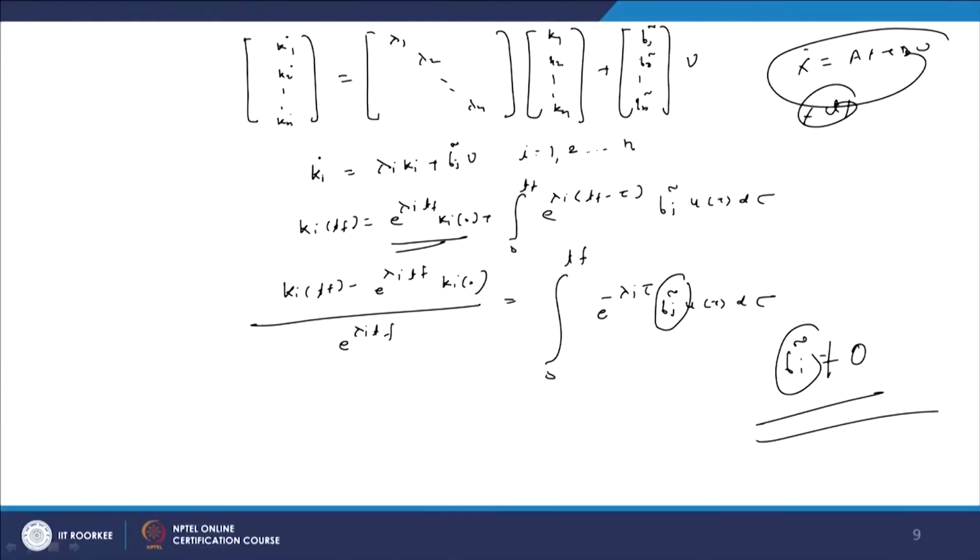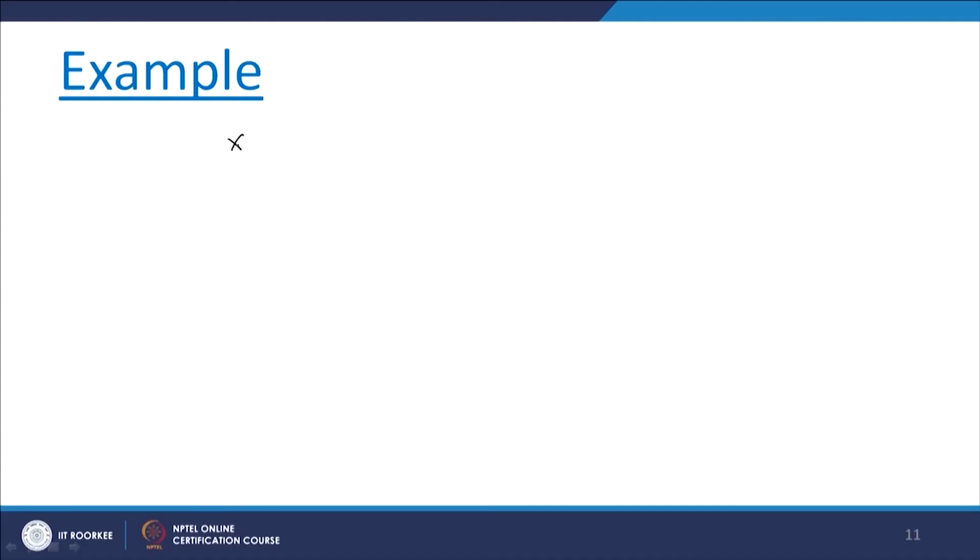If any of the states, let us say this is B1 bar, is equal to 0, it means that this K1 dot does not exist in our system. Therefore, that particular state we can isolate, and if you take this state into account, the controller design cannot be possible. Now, we will see one example, say x dot equal to [0 1; -4 ...]